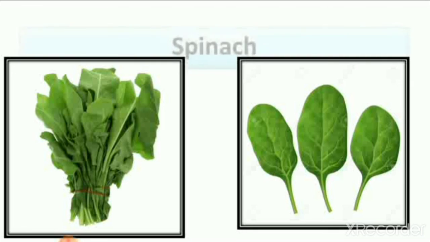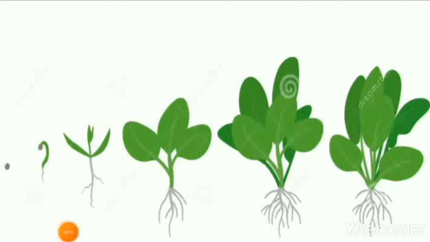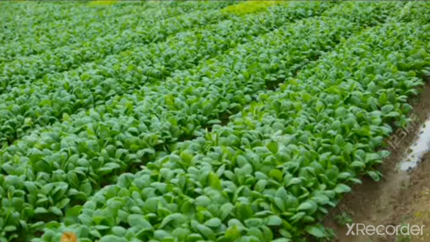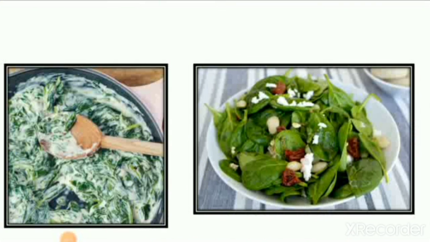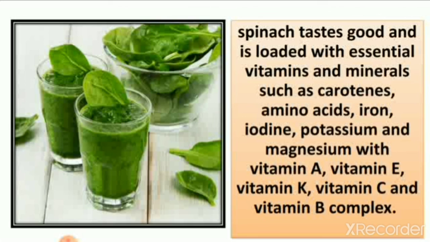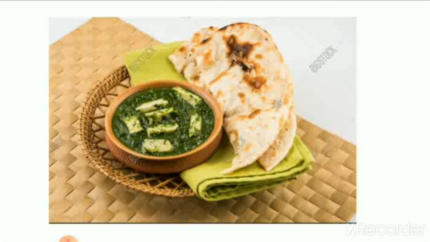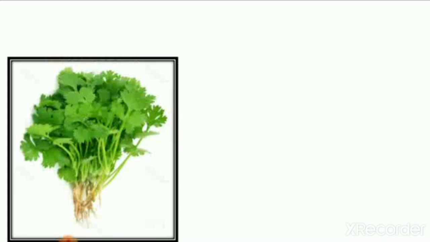Then we saw another example of a leaf we eat, spinach: how spinach grows, the farm of spinach, how we use spinach in our food. We can drink spinach juice also. Then how we use it in our house as a proper meal with paneer.